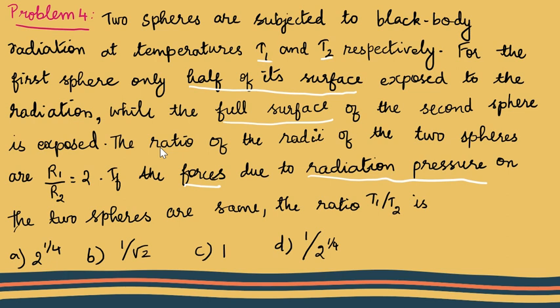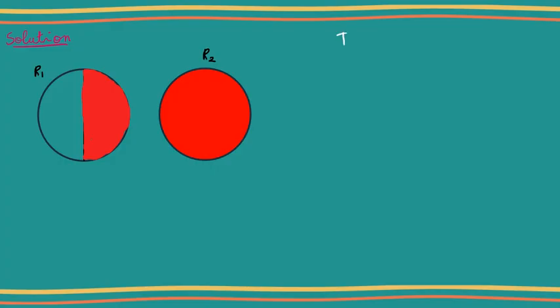Forces due to radiation pressure on the two spheres are the same. If the forces due to radiation pressure on the two spheres are the same, that is F1 and F2 are the same, then the ratio of T1 and T2 is what? We need to find the ratio between T1 by T2.